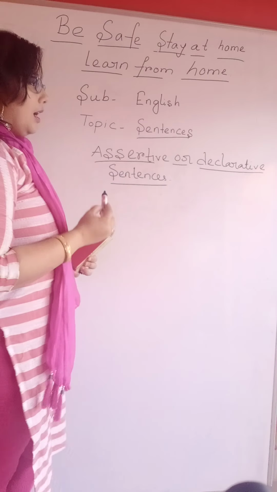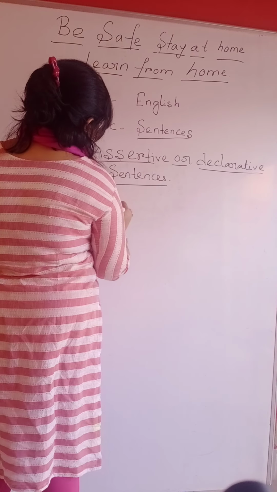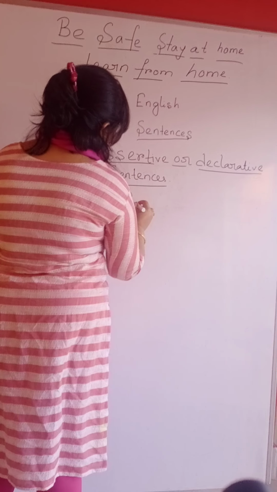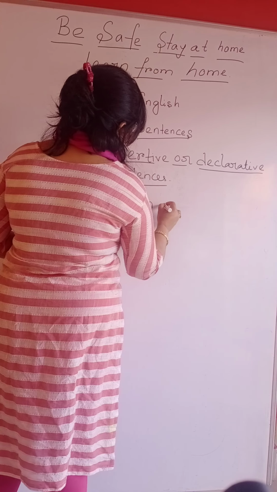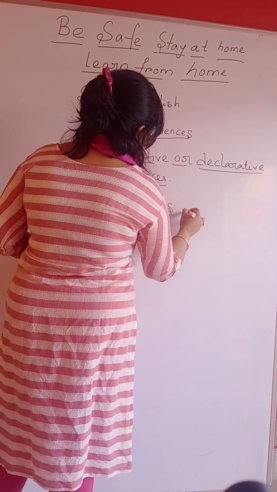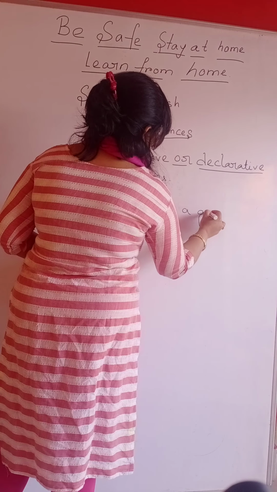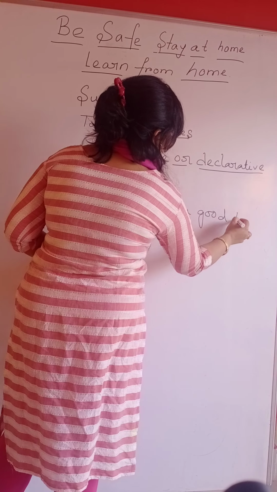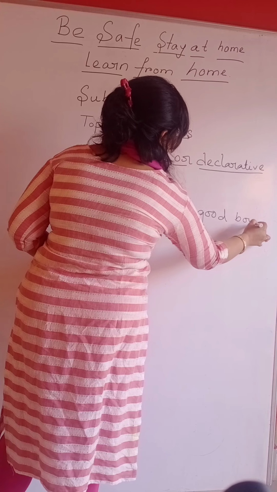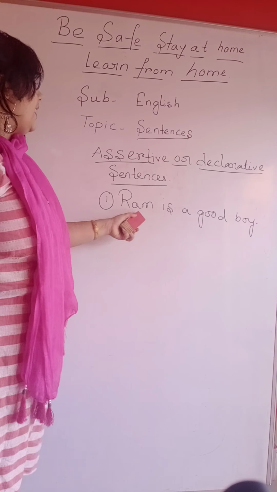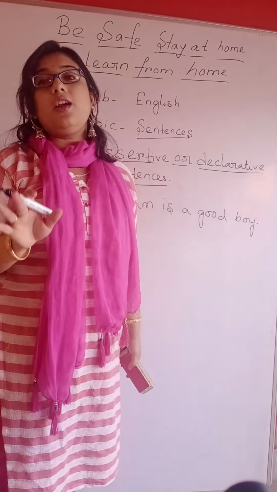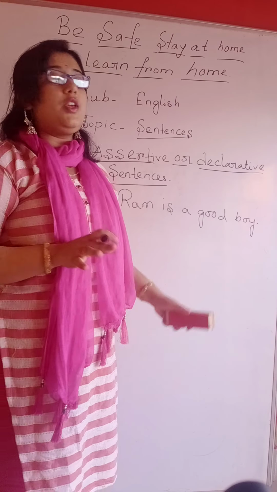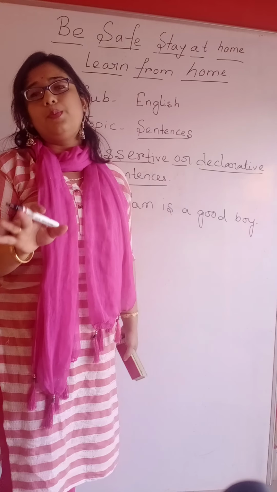Like the first example we used, I am taking this example because it is a very common example, most of us use this example, and it is a very simple sentence.